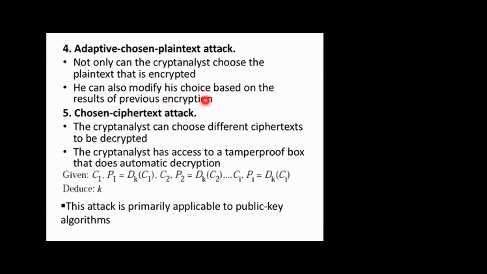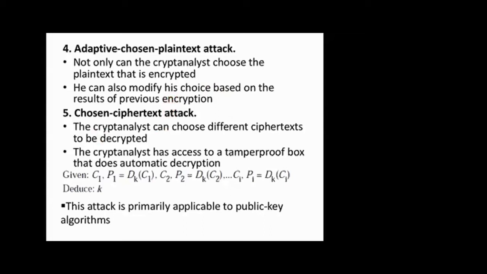If you don't know what key and algorithm are used, you'll use different patterns of plain text based on the output. Whatever he receives after the encryption, he gives different input accordingly. That's the adaptive chosen plain text attack.